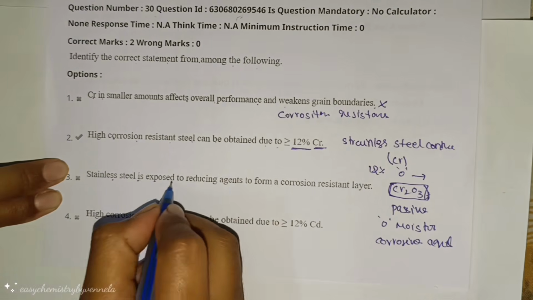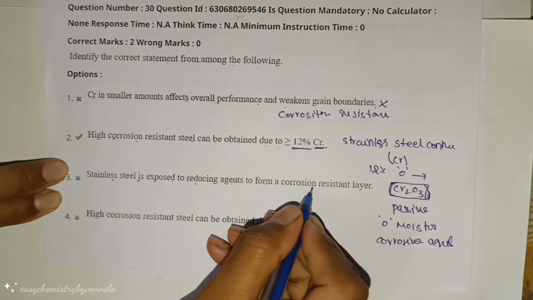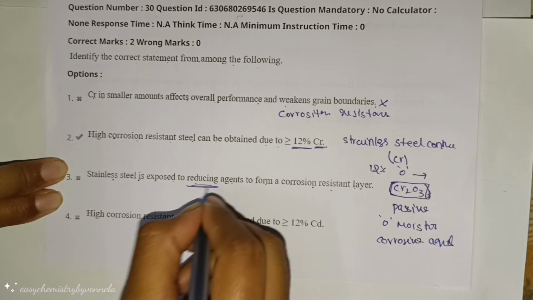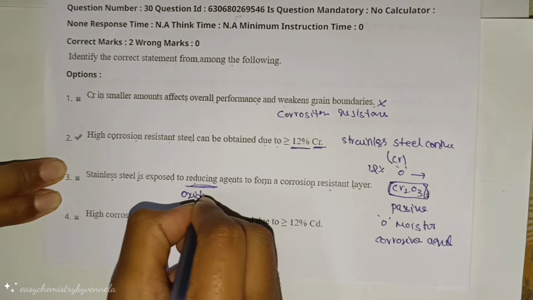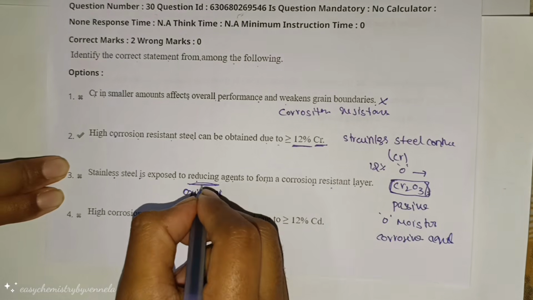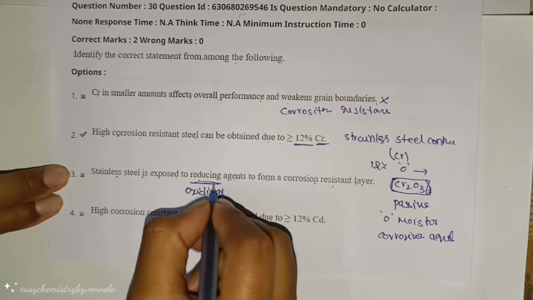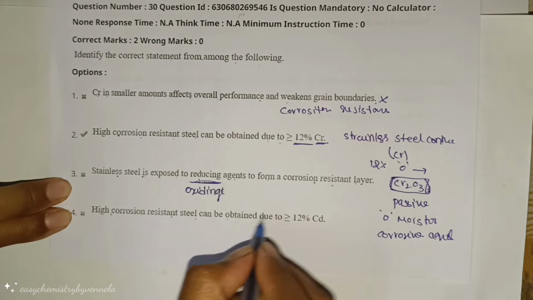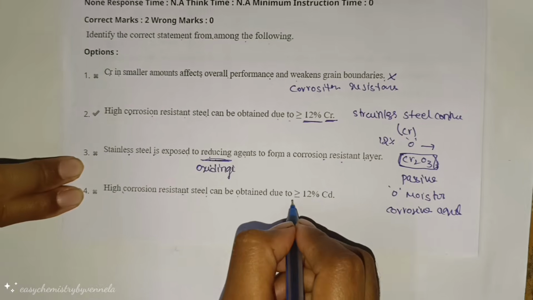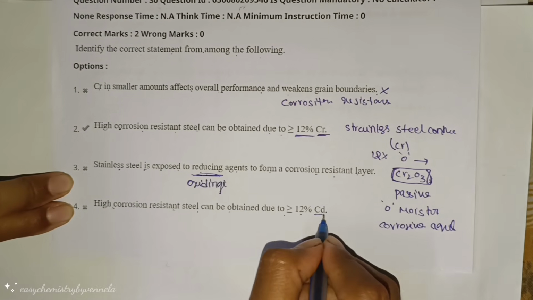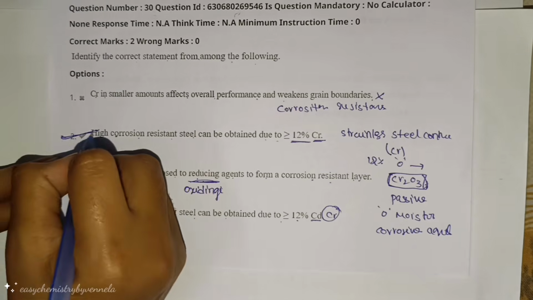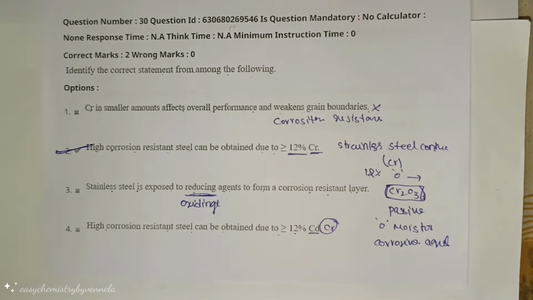Next, stainless steel is exposed to a reducing agent to form a corrosion resistant layer. It is not reducing, it is oxidizing. If it is reducing, corrosion will automatically increase. High corrosion resistant steel can be obtained with greater than or equal to 12% of cadmium. No, it is chromium. So the correct option is the second one.